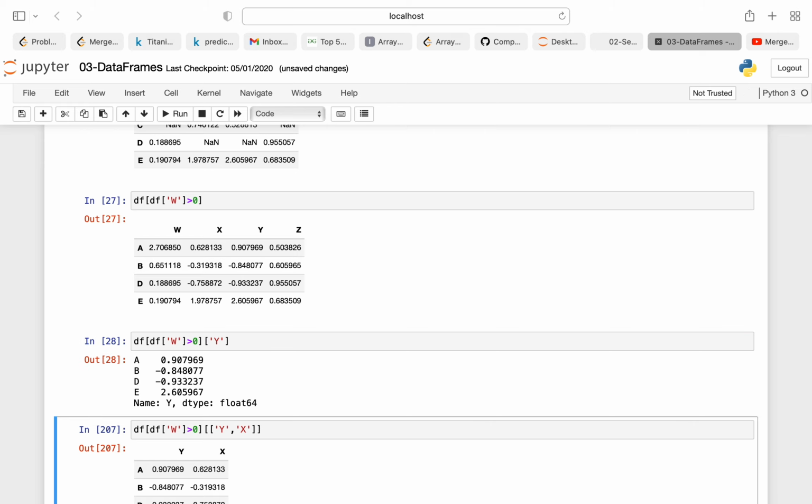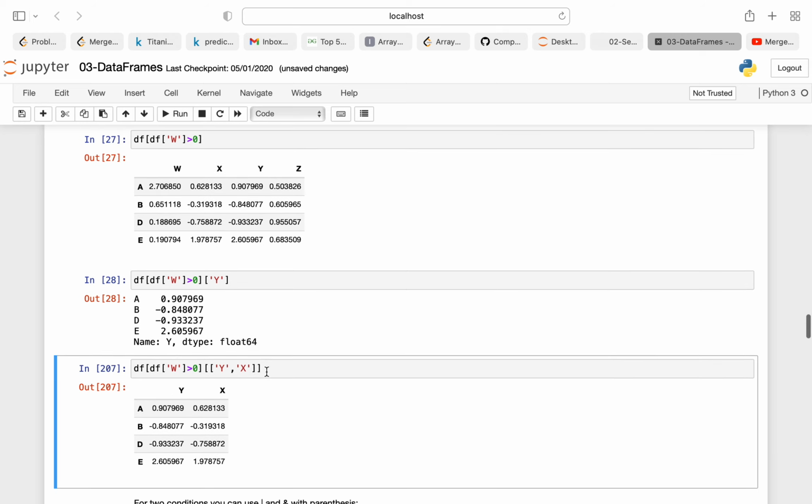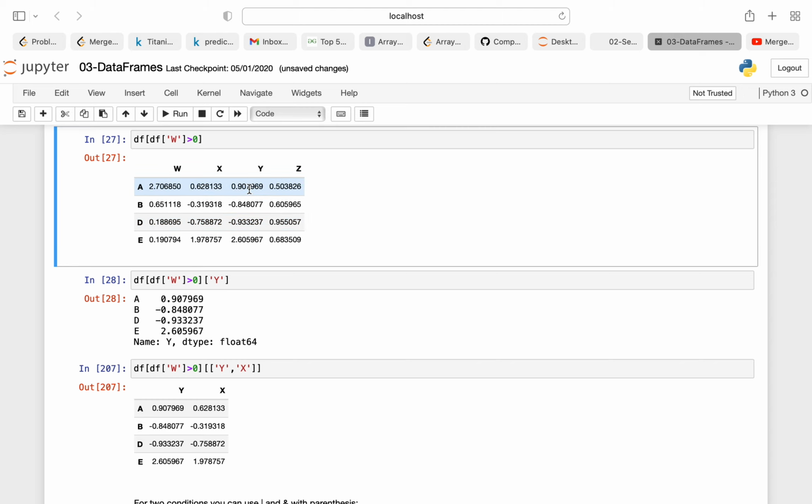Now you can also do the same with other operators. Suppose I want to print out my df of w greater than 0 and then y. Only those where df of w is greater than 0 will be printed. Suppose this is my df of w. Suppose this 2.7 is greater than 0, so its value will be printed. This is also greater than 0, so its value will be printed. Which is not greater than 0, its value will not be printed.